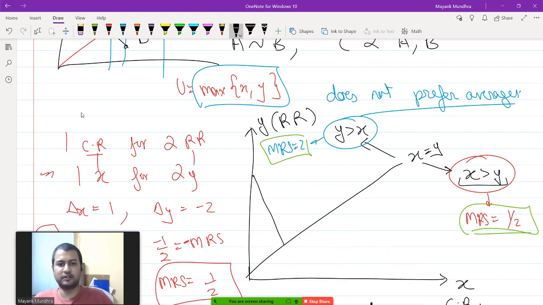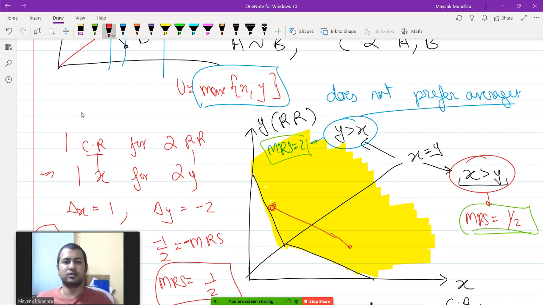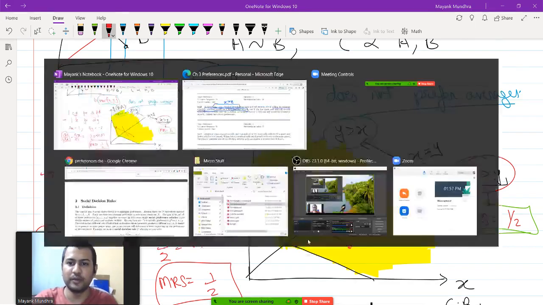So one of the indifference curves will look like this. Now remember, convexity means the set above the indifference curve should be convex. So this is the set above the indifference curve, and I need this set to be convex. Is this set convex or not? I take any 2 points in this set, connect them, and they will always be inside the set. So yes, this set is convex.